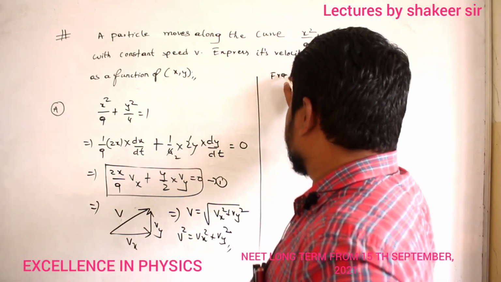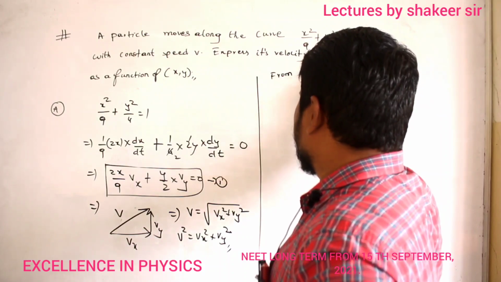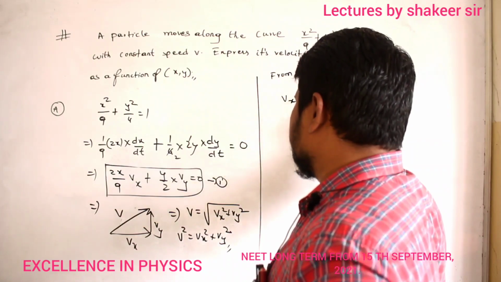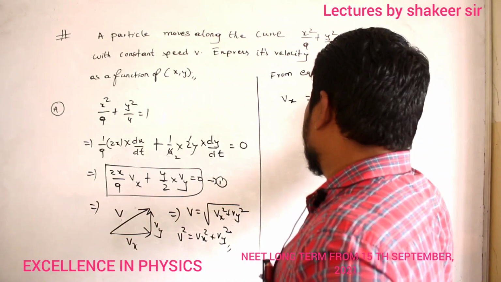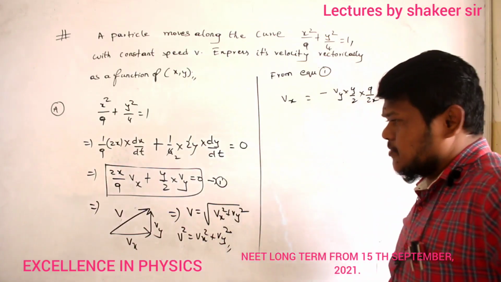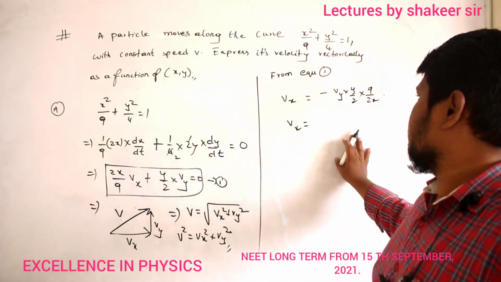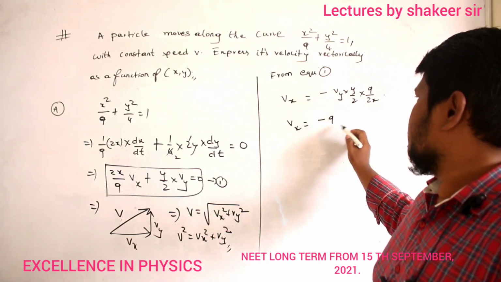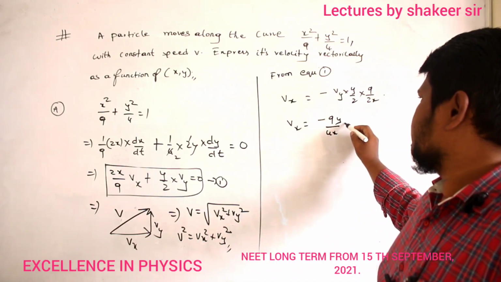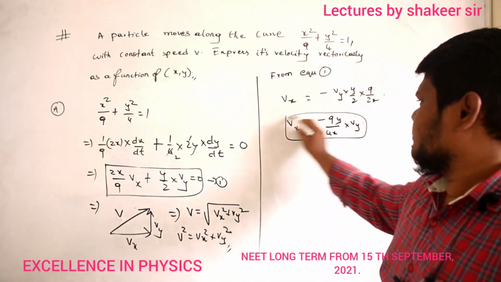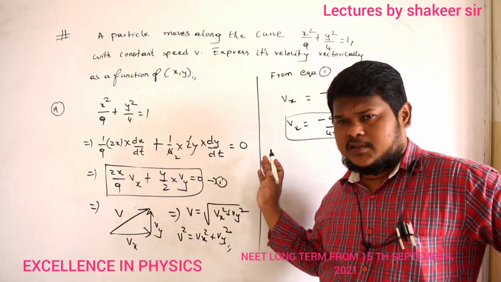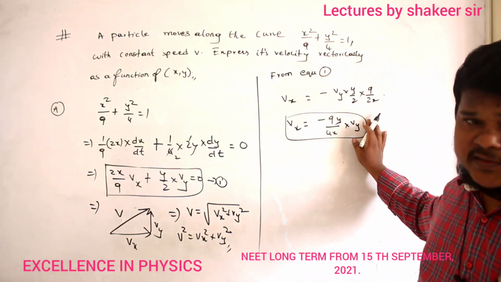Now from equation number 1, can I write Vx is equal to minus Vy multiplied by y by 2 multiplied by 9 by 2x? Can I write like this? Clear, number? So therefore Vx is equal to minus 9y by 4x multiplied by Vy. Definitely I can write like this, no? So I am taking Vx on one side, Vy on the other side. Then I got equation for Vx. Are you able to understand?